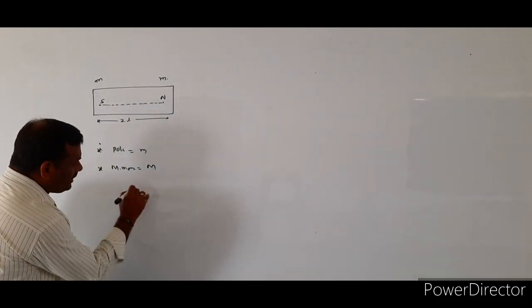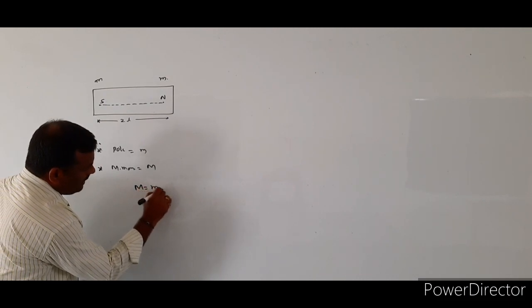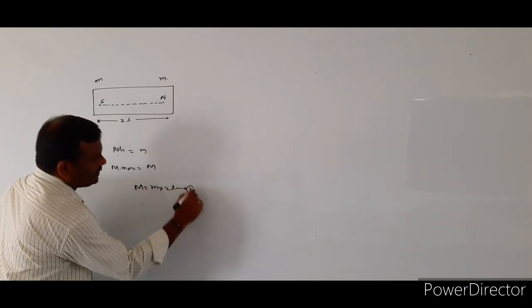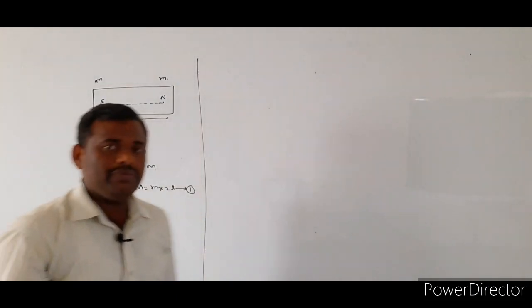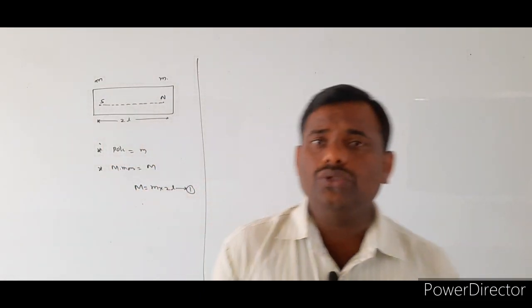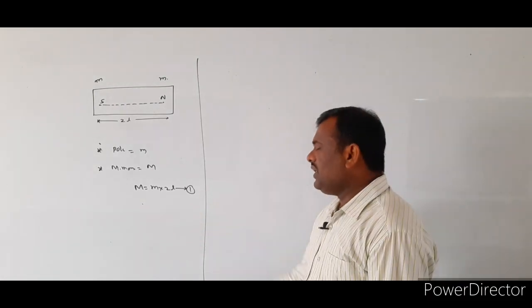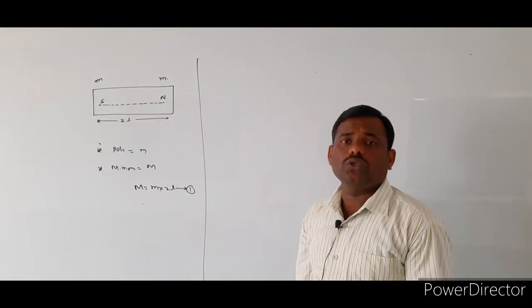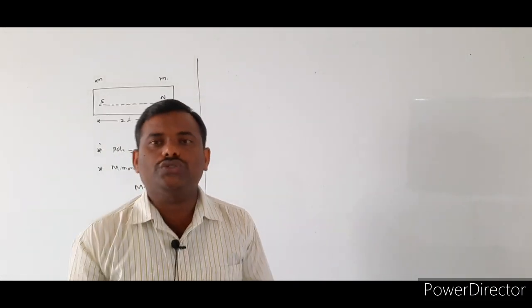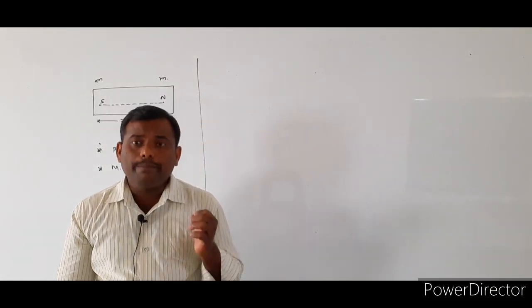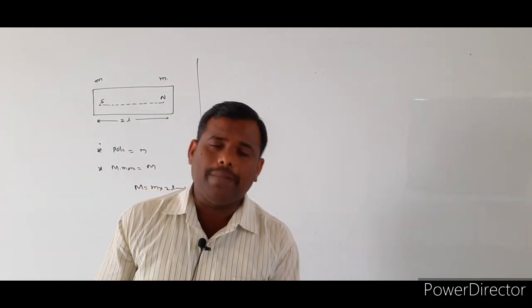The magnetic moment of the given bar magnet is equal to capital M equals small m into 2L. So simply, it is the product of the pole strength and the distance of separation between the two poles. When you know those two values, we can simply calculate the magnetic moment of a given bar magnet.